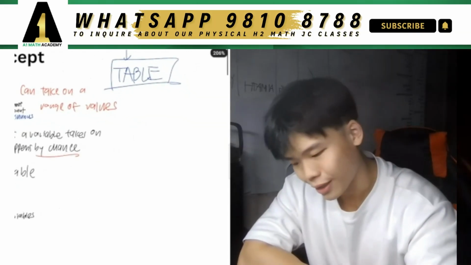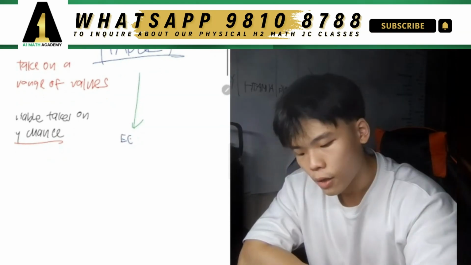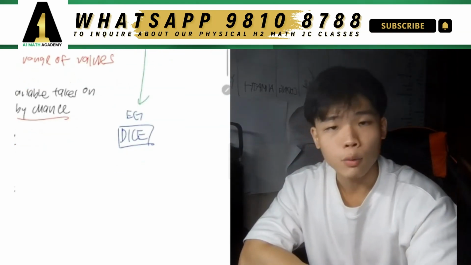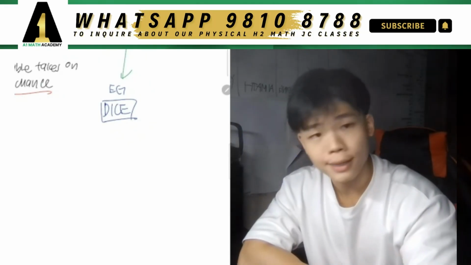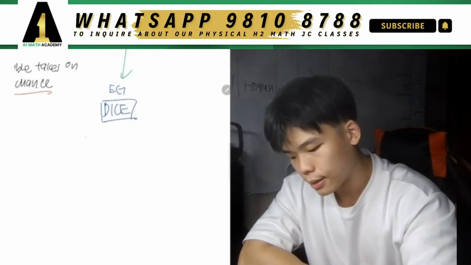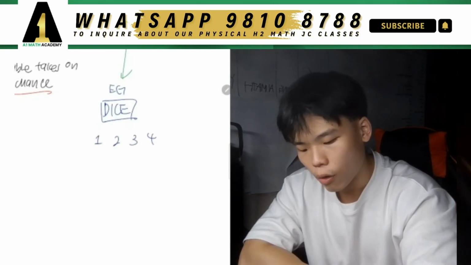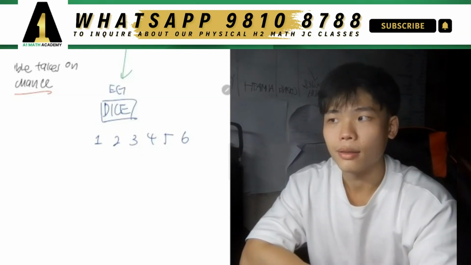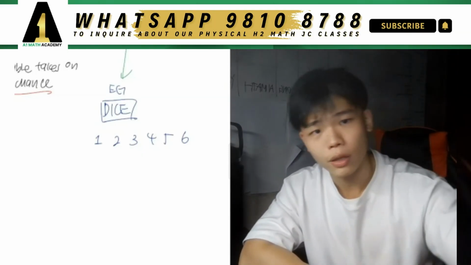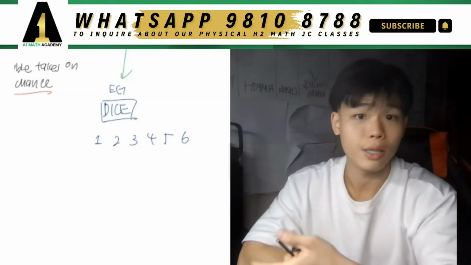Okay, so let's look at this. Imagine this, you have a dice. So just put an example here. For example, you have dice. And we know that a fair dice, a normal fair dice, has 6 sides, right? So a dice will have 6 sides. So we have one side, 1, 2, 3, 4, 5, 6. These are all the different values that the dice can take on, depending on when you roll it and then you look at the top of the dice. The value is either going to be one of these.